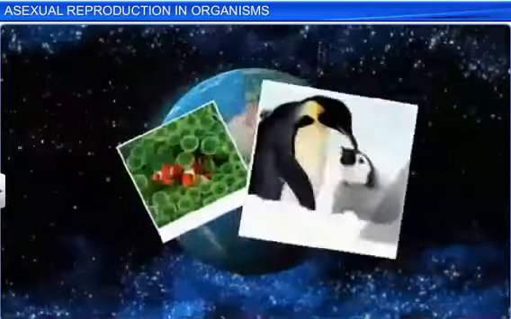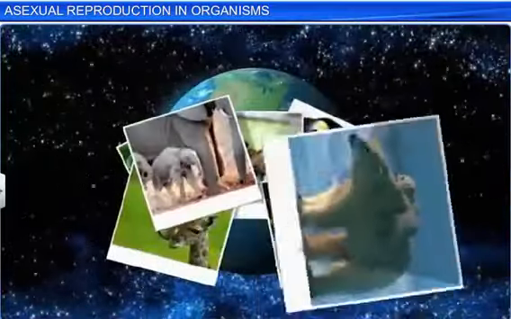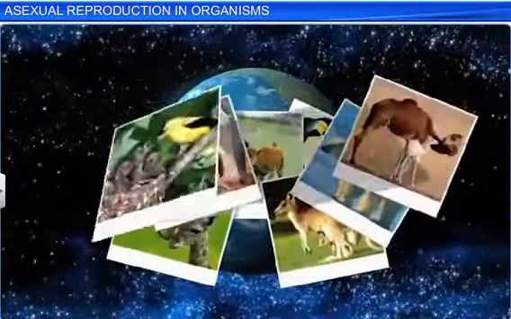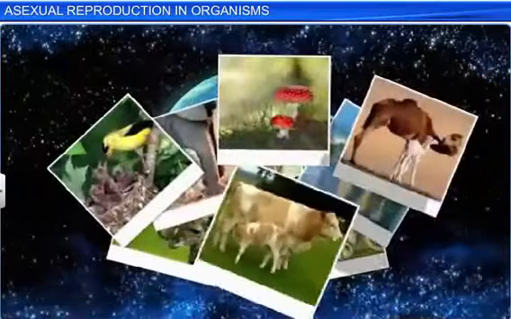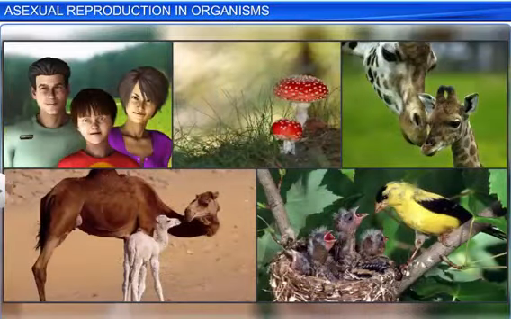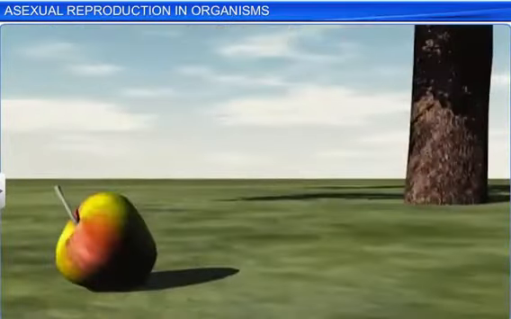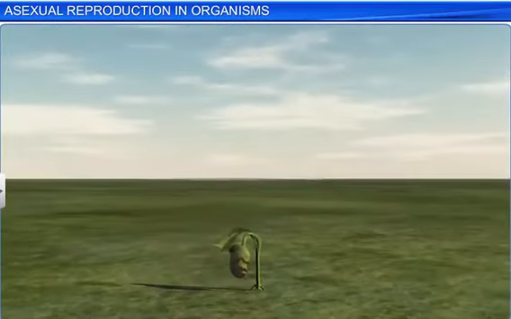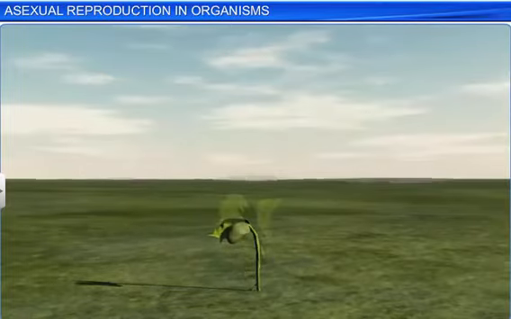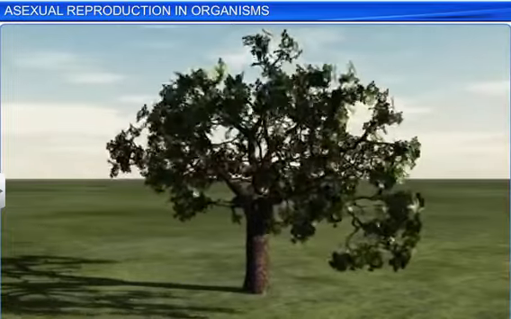Our Earth is home to countless plant and animal species, all of which have a limited lifespan and are bound to die. Yet these species have existed for several thousands of years. That's because living organisms can reproduce. That is, they give rise to offspring, which in turn grow and reproduce their own offspring of the same kind. This ensures survival of the species generation after generation.